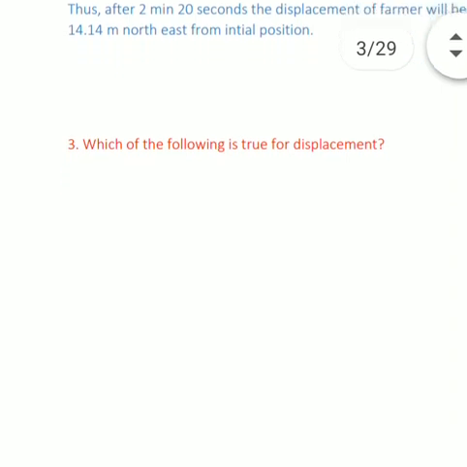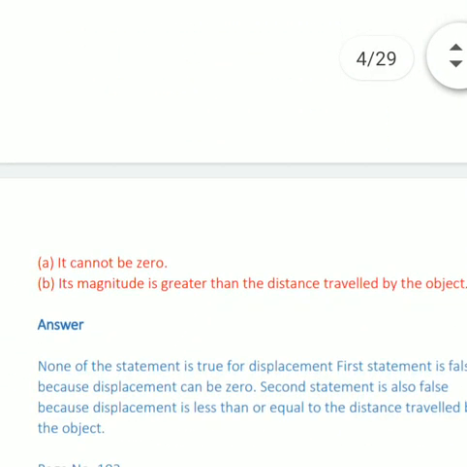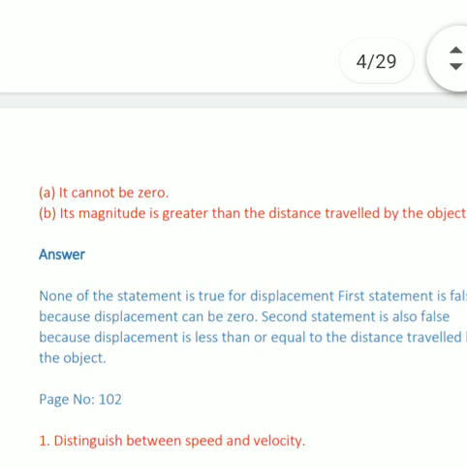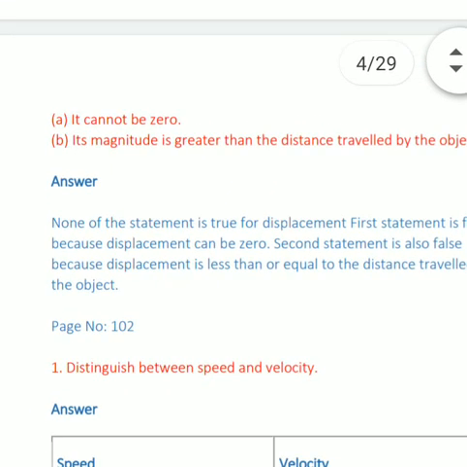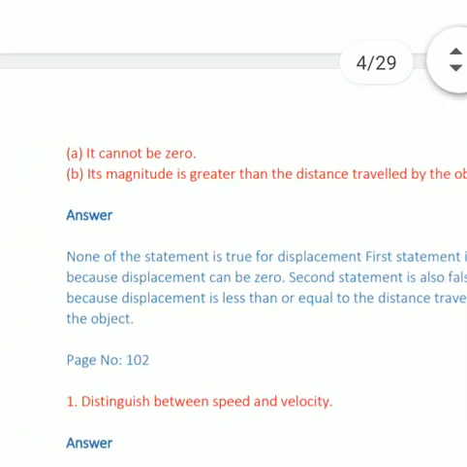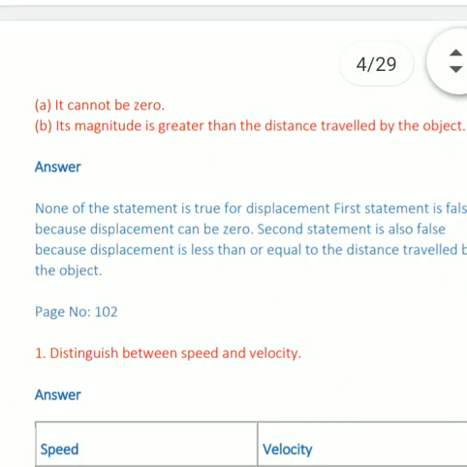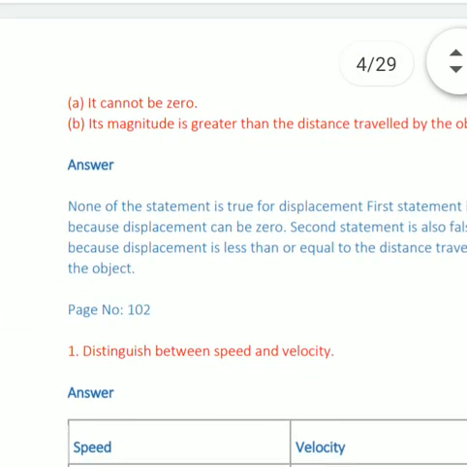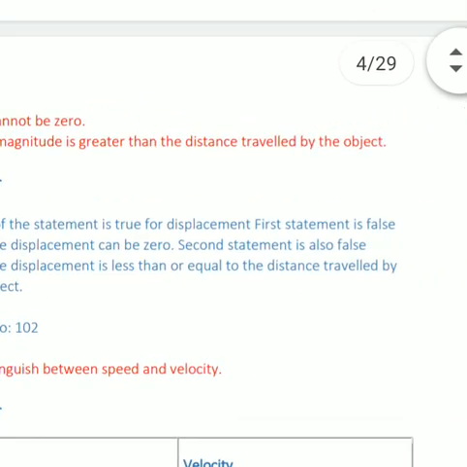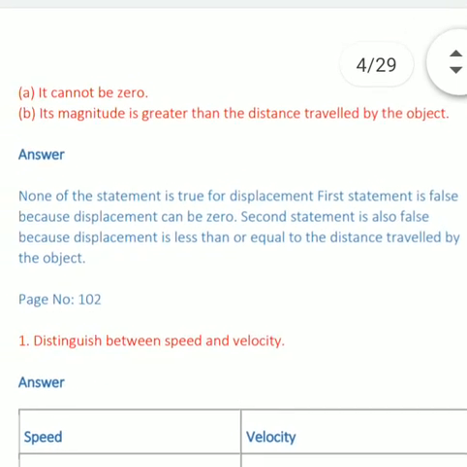Which of the following is true for displacement? It cannot be 0. The first question of this exercise was related to displacement: displacement can be 0, because whenever an object's initial and final position remain the same, the displacement of the object is 0. So the first option, it cannot be 0, is a wrong statement. The answer is that displacement of any object can be 0.